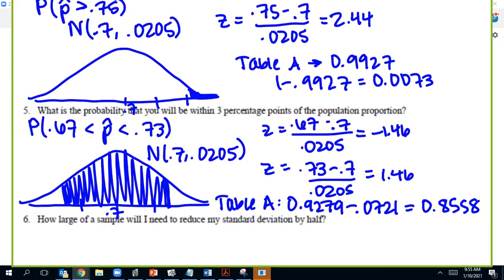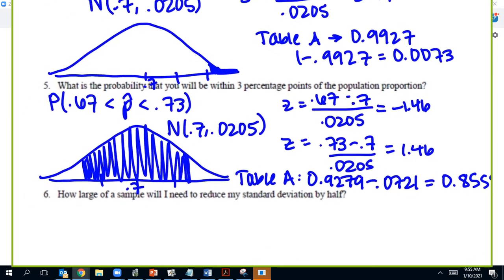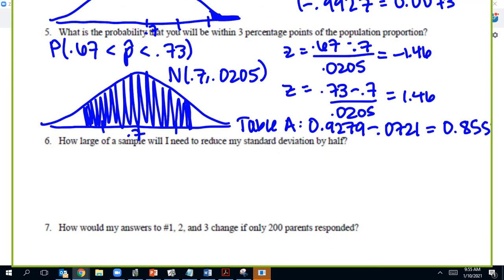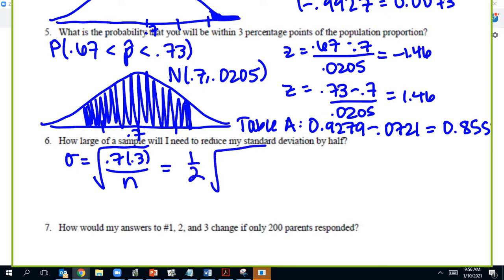All right, number 6, how large a sample will I need to reduce my standard deviation by half? So basically, I can just think about the formula. It's P, 1 minus P over N, but I don't know the N, but I do want it to be 1/2 of P, 1 minus P over 500.